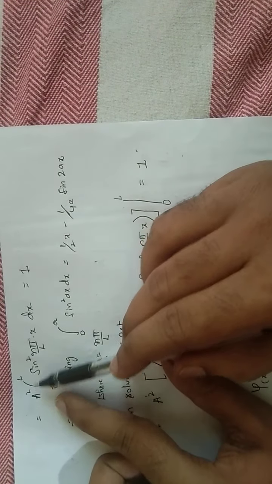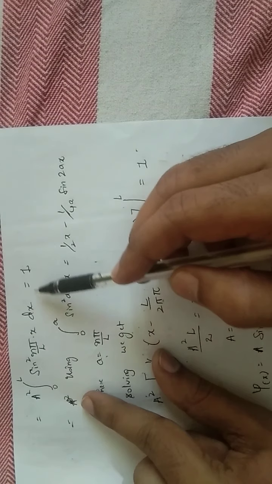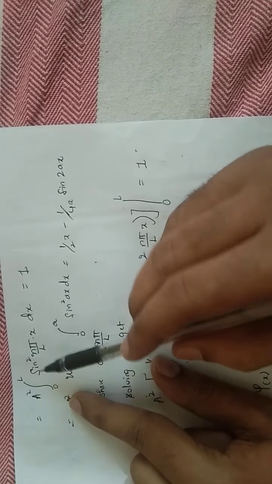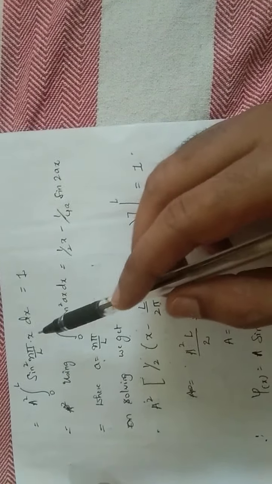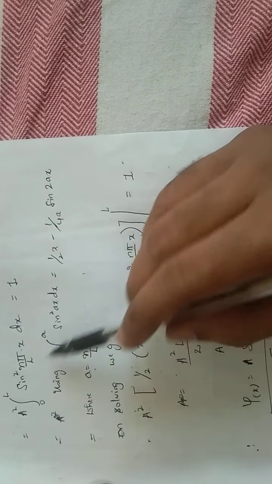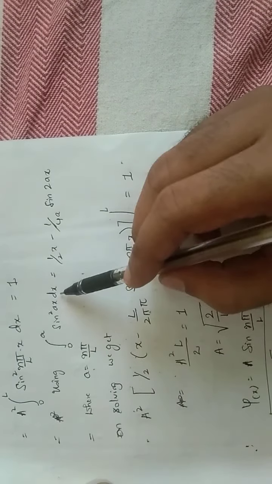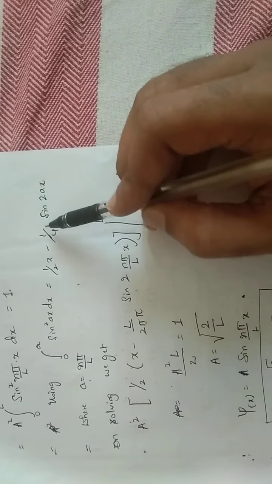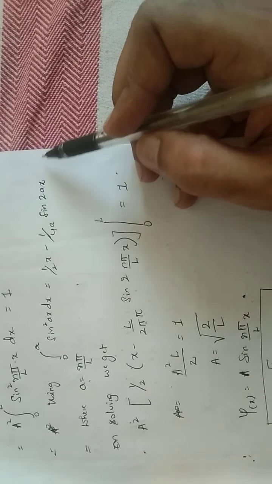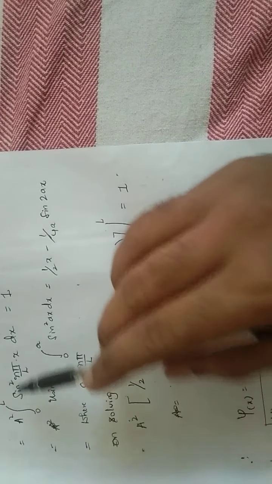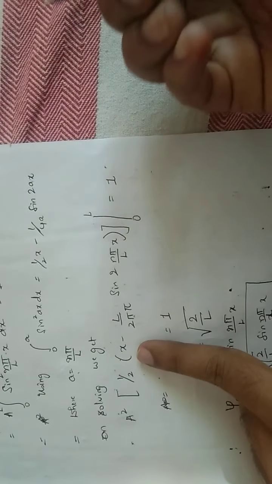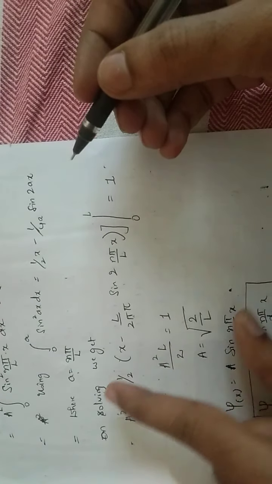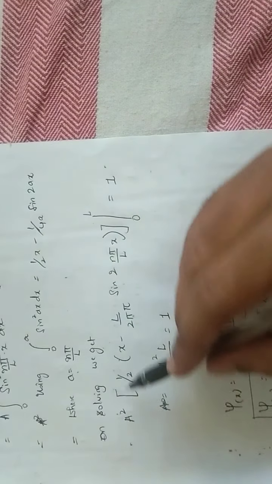Next, taking A common, A square into the integral of sine square n pi x by L dx is equal to 1, and you can use a direct formula. I'm taking the general solution for this integration. The integral of sine square ax is x by 2, that is half x, minus 1 by 4a into sine 2ax. We know that a is nothing but n pi by L. When you substitute all the values, we get this.